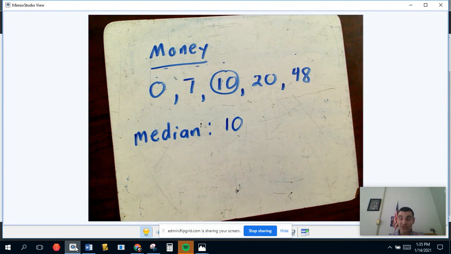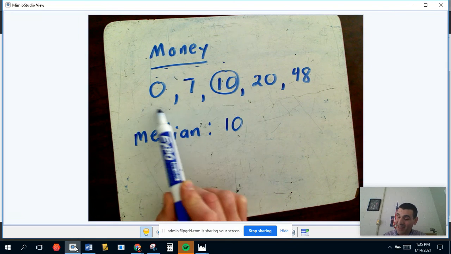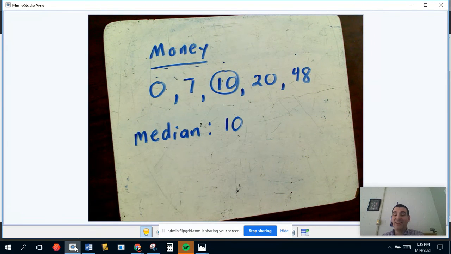Now what that represents, again, let's think about that. The median represents the point where half the remaining group is above and half the remaining group is below. So if I say that these 5 people had a median of $10, then other than the one person that had $10, half the remaining group, these two, would have more than $10, and half the remaining group, these two, would have fewer than $10.